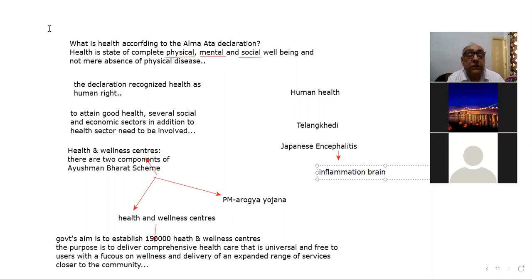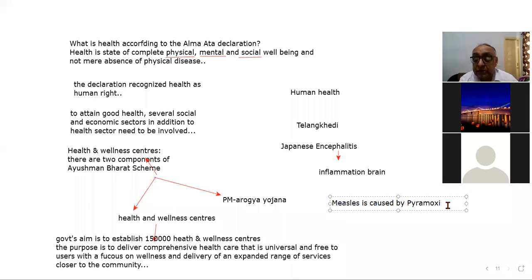Measles is caused by paramyxovirus. So that is there. Next is hepatitis, HEPATITIS. And the next is coronavirus.